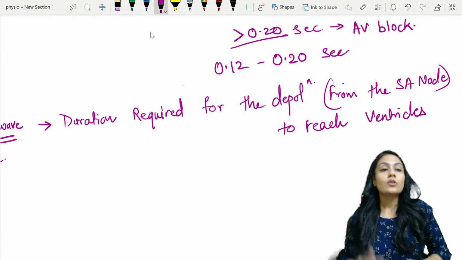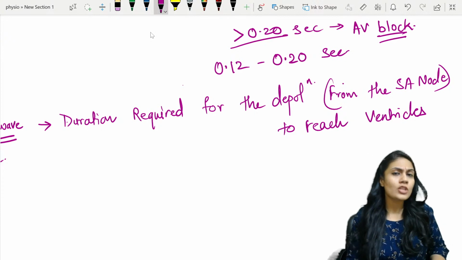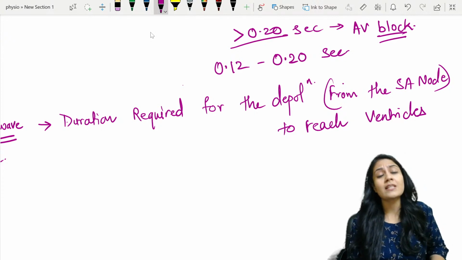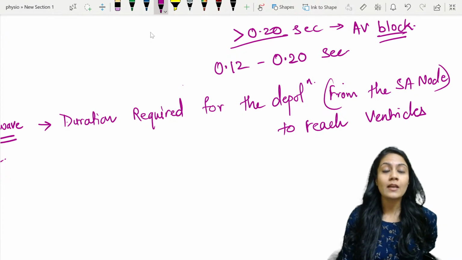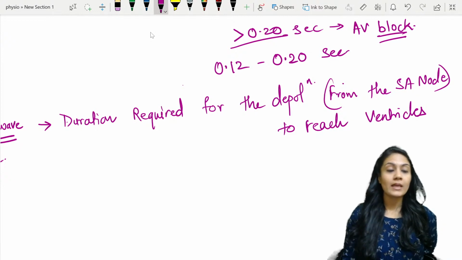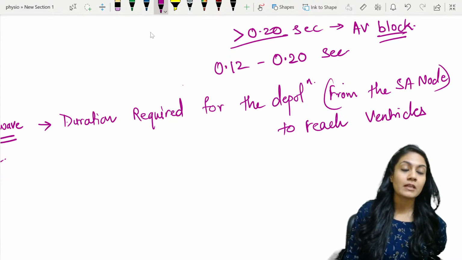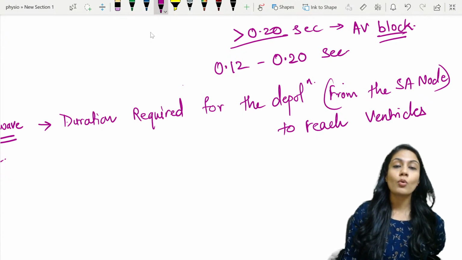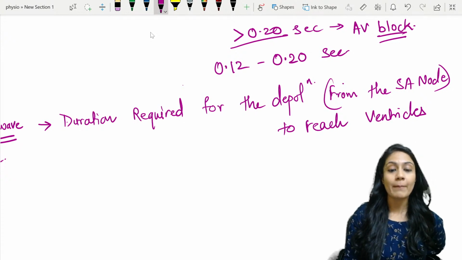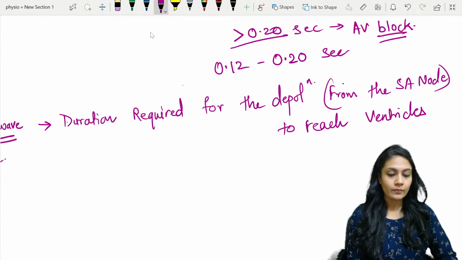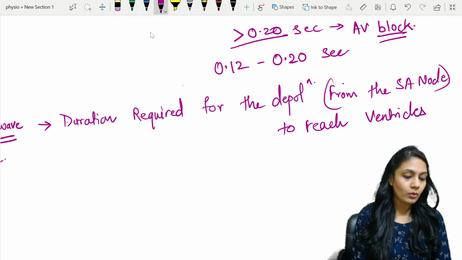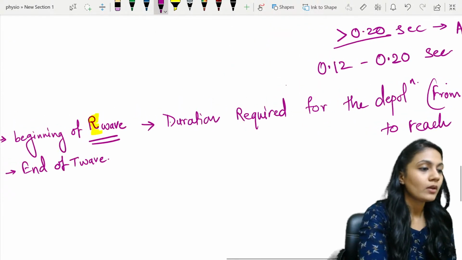So there is some blockage happening in between, and that's why it must be taking more time, and that's how we can identify that there must be some problem in between. Right?